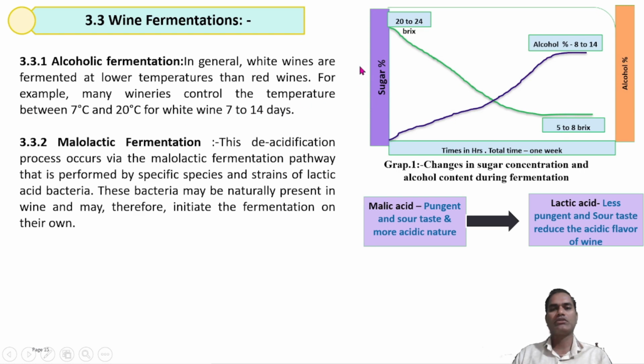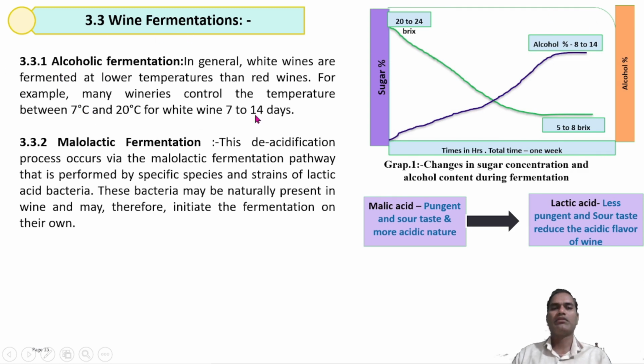During the fermentation process, the initial brix, which is 20 or maybe 24, decreases with respect to the time of fermentation, and finally the brix remains constant, then we can conclude that the fermentation process is completed. The alcohol percentage increases with time, which means sugar is converted into ethyl alcohol during the fermentation process.